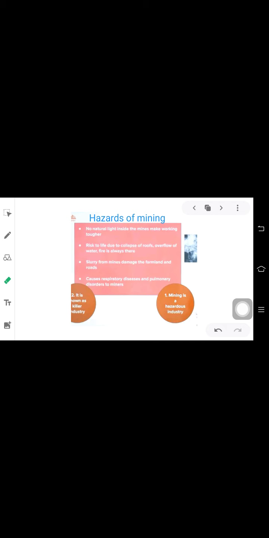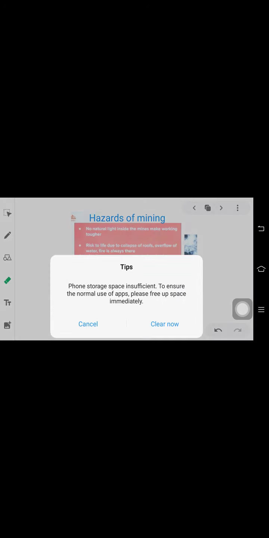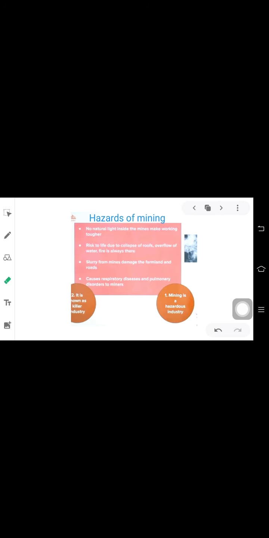Why is mining known as the killer industry? Or it can come as a question: what are the hazards of mining? The answer can be: no natural light inside the mines makes working tougher. There is always risk to life due to collapse of roof, overflow of water and fire. Slurry from mines damages the farmland and the roads around. It also causes respiratory diseases and pulmonary disorders to the miners.